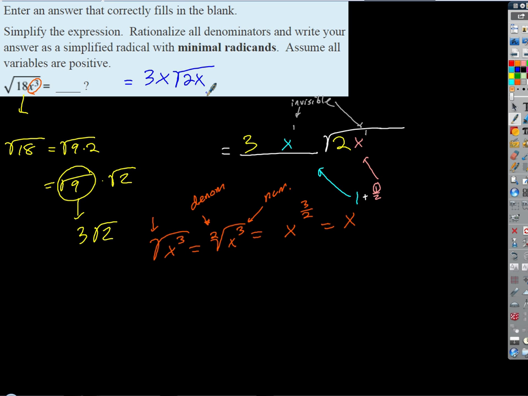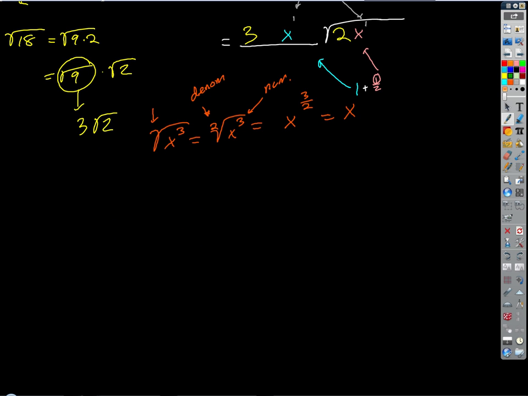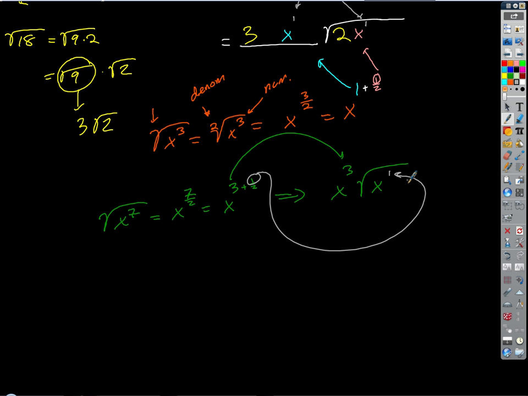Okay, what if that had been, real quick, what if that had been like an x to the 7th inside or something like that? If it had been an x to the 7th, we could write that as x to the 7 halves, which is the same thing as x to the 3 and 1/2. So then that's going to give us something like x cubed outside and an x to the 1 inside. So it would be the x cubed times the square root of x. There's the cubed. There's our invisible 1 inside.